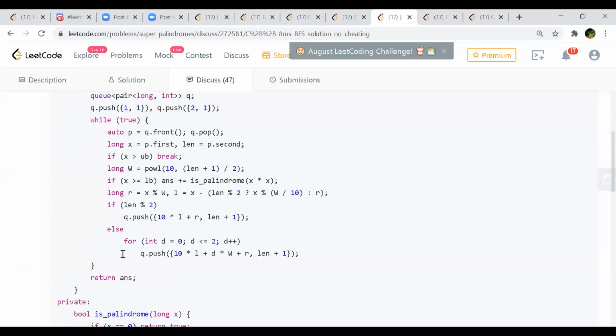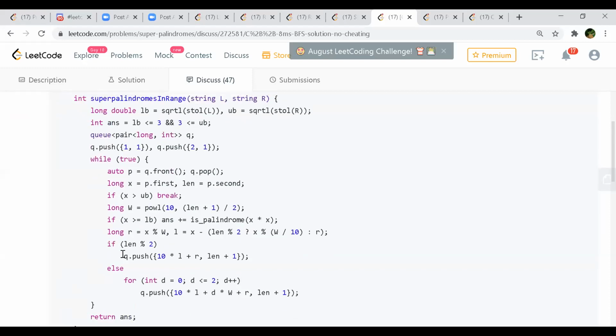See, he's doing it the way Ronnie was saying, right? If you look at the first statement, he's taking a square root of L and R first. LB and UB are the square roots. Okay. And then he's just comparing for the first time if LB is less than or equal to 3 and 3 is greater than or equal to the upper bound. And the reason he's doing this is trying to find out if there is some number in there which is actually a super palindrome. Okay, that is what I get. I'm not very clear about that.